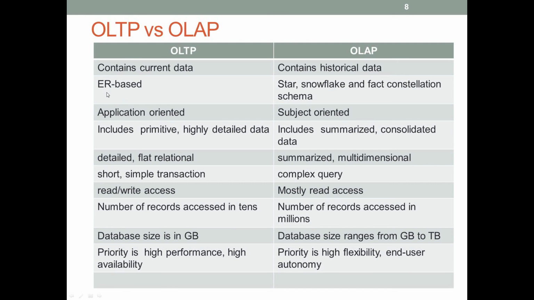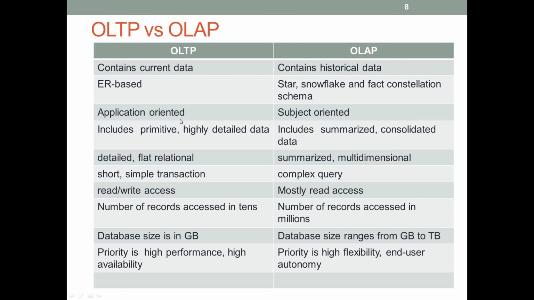The entity relationship data model is generally used for storing this current data, while in OLAP, the data warehouse uses star, snowflake and fact constellation schemas for storing the data. OLTP is application oriented, so the database system is designed and tuned to perform the day-to-day transactions or operations of that company.